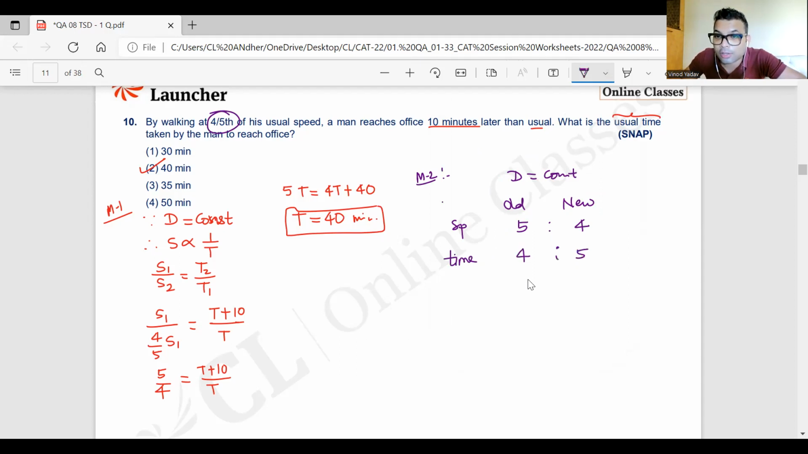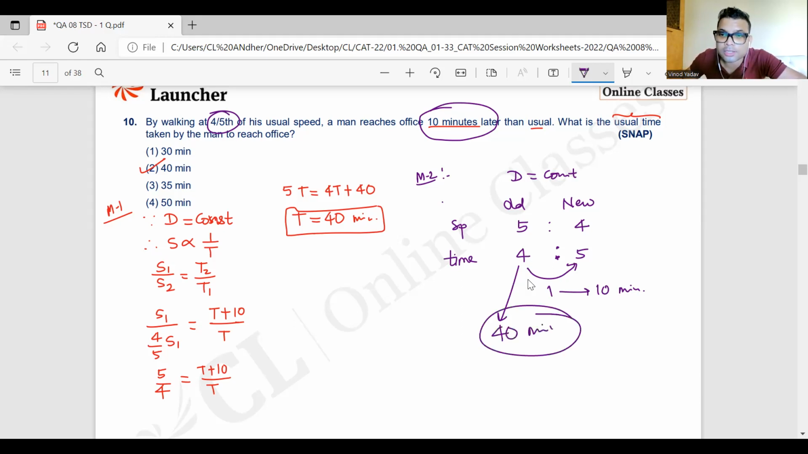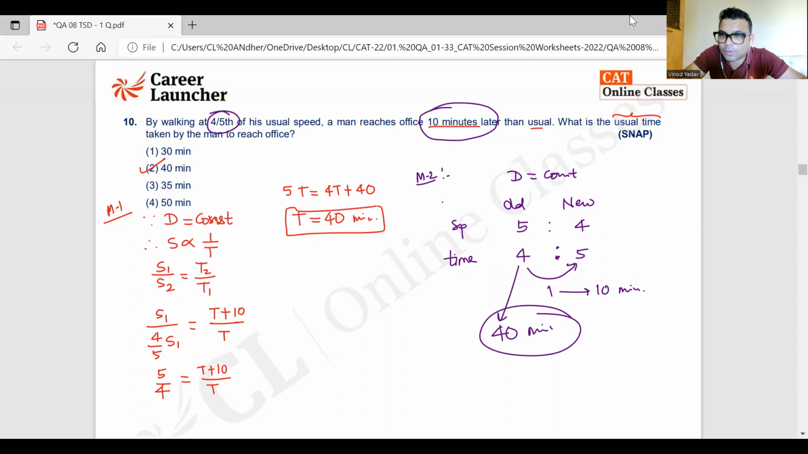Yes. Earlier 4 parts of time, now 5 parts of time. So gap is what? 1 part. So 1 part more, which actually is 10 minutes more. So 1 part corresponds to 10 minutes. And usual time is old time, normal time, everyday's time. So 1 part is 10 minutes, so 4 parts will be absolutely 40 minutes. This is that shortcut, straight ratio method. Got it? All right.